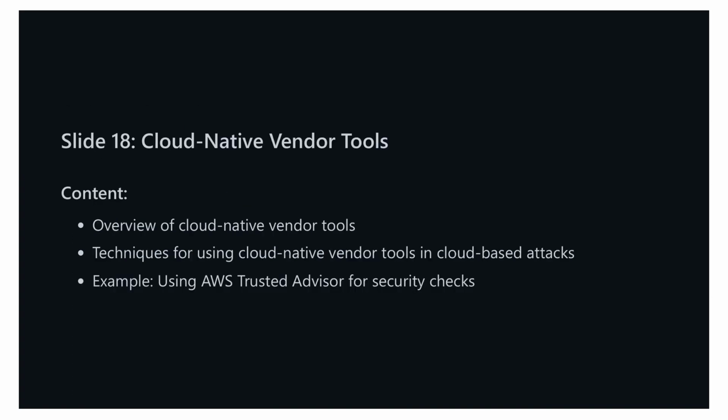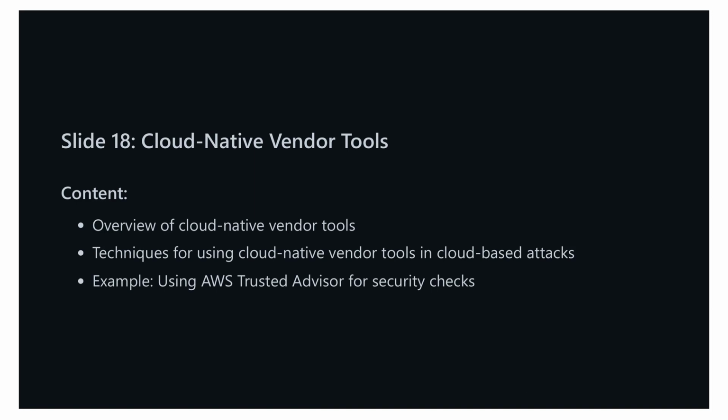In the previous slide, we discussed Scout Suite, an excellent tool for auditing your cloud environments across AWS, Azure, and GCP. We explored the techniques for using Scout Suite in cloud-based attacks and demonstrated a command example for assessing an AWS environment. Now let's shift our focus to slide 18, which covers cloud-native vendor tools.